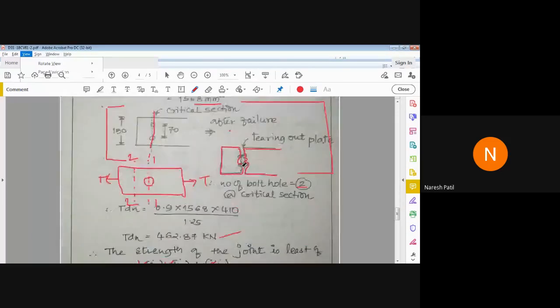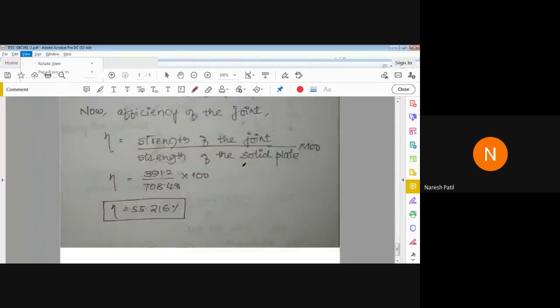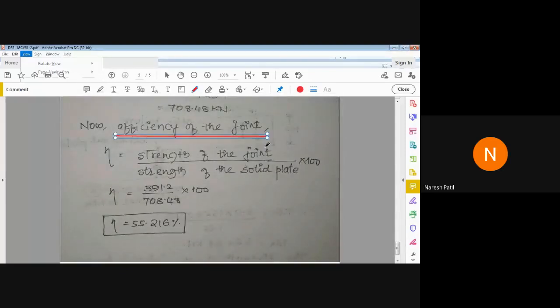Now for efficiency, again we have the formula here. The efficiency of the joint is the strength of the joint. Efficiency is called eta. The symbol for that is eta. That is strength of joint divided by strength of solid plate, multiplied by 100. For getting it in percentage, we have to multiply by 100.